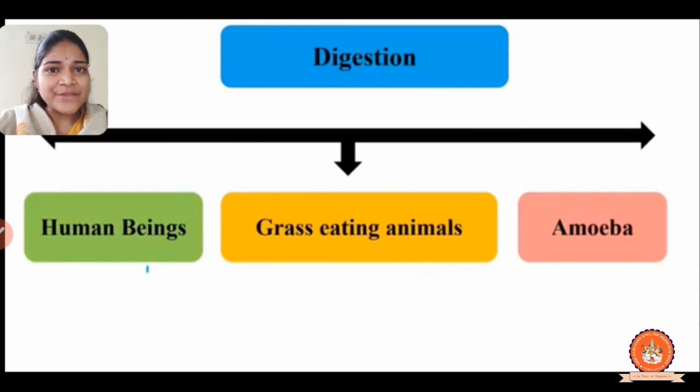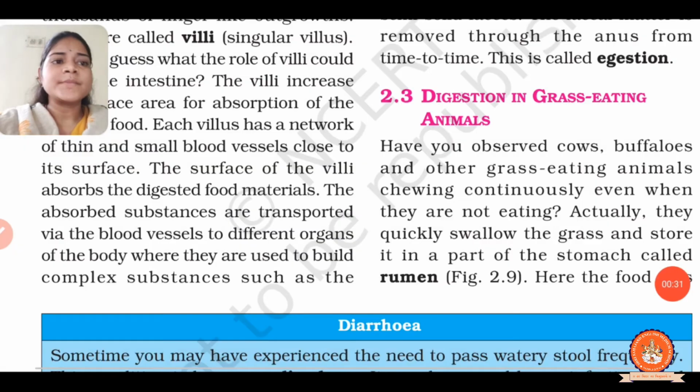In the previous session, part 2, we discussed the digestion in human beings. Now we will discuss digestion in grass eating animals and digestion in amoeba. First, we will discuss digestion in grass eating animals.